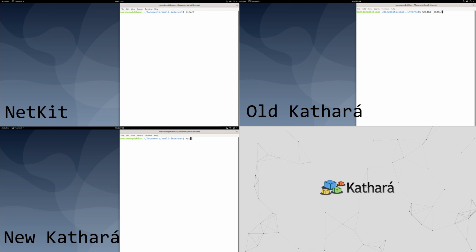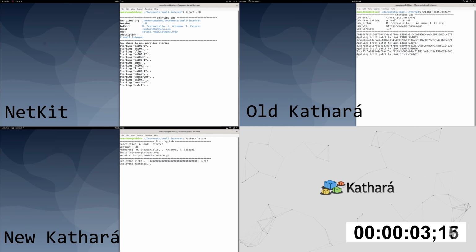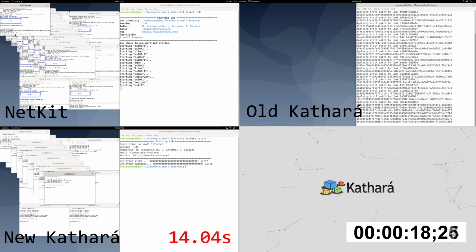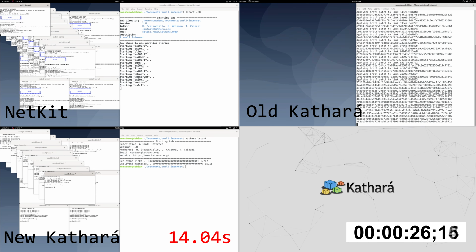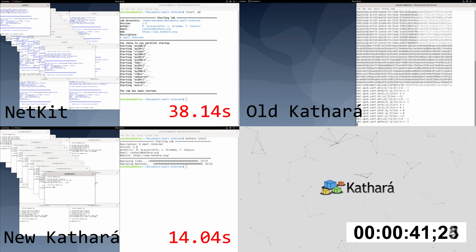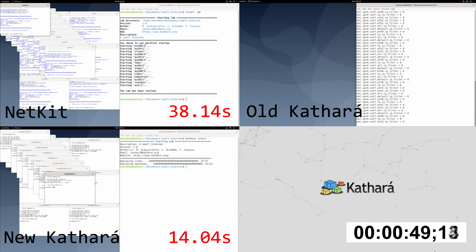Each network emulation system will deploy the same network scenario described previously. On the top left of the screen there is Netkit, on the top right of the screen there is old Kathará, and on the bottom left of the screen there is new Kathará. The 3 videos are synchronized so it is possible to compare the time needed to deploy the network scenario.